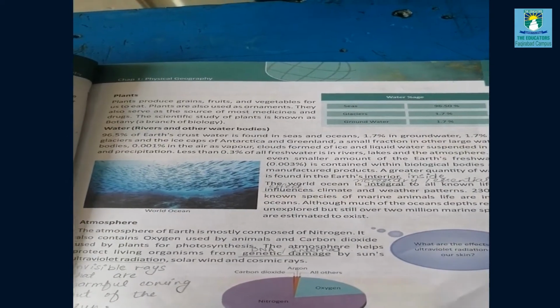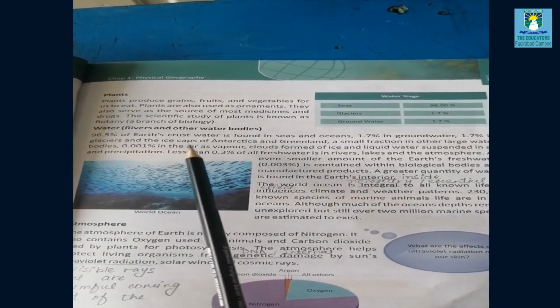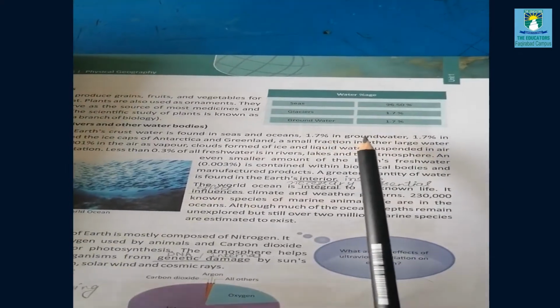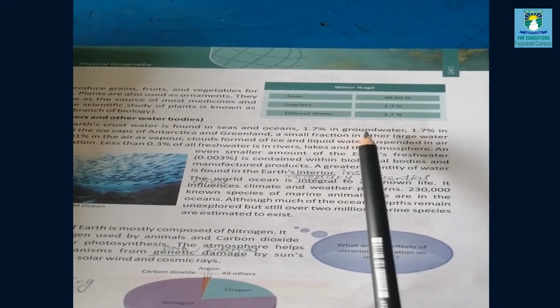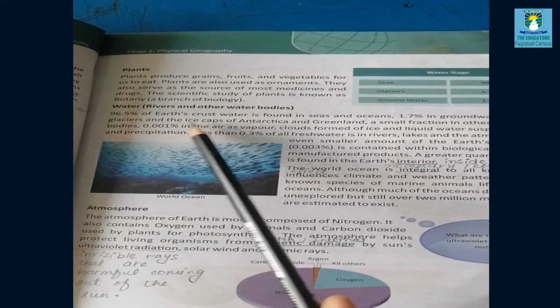Next is water, meaning rivers and other water bodies. 96.5% of Earth's water is found in seas and oceans. 1.7% is underground, meaning groundwater, which is present under the earth. Another 1.7% of water is present in the form of glaciers and ice caps.